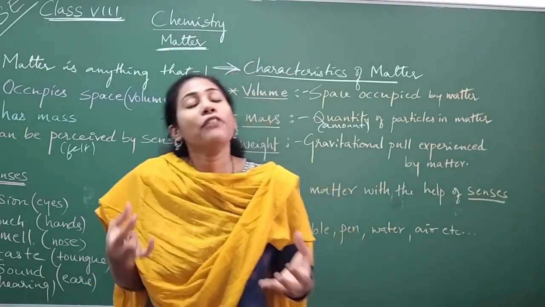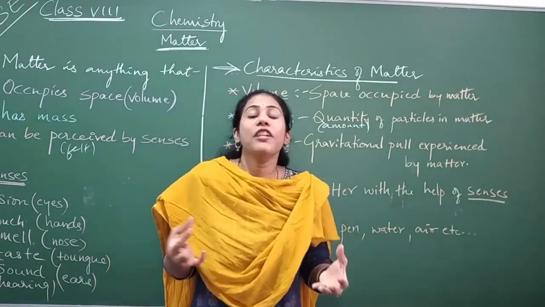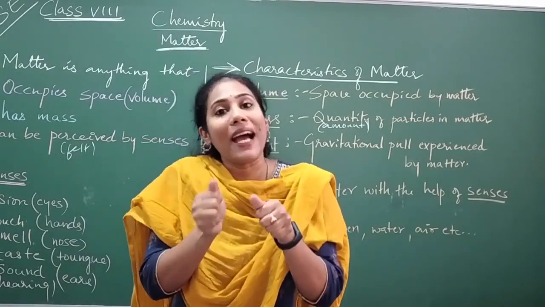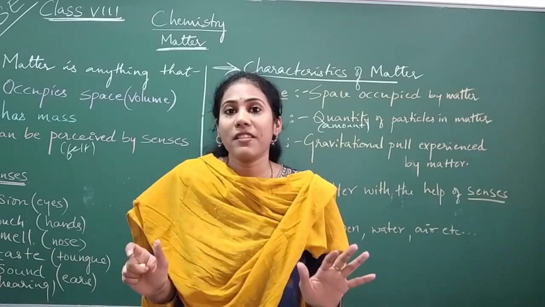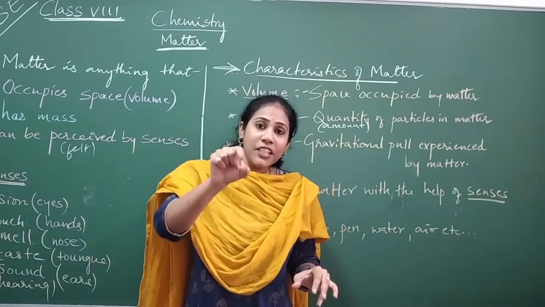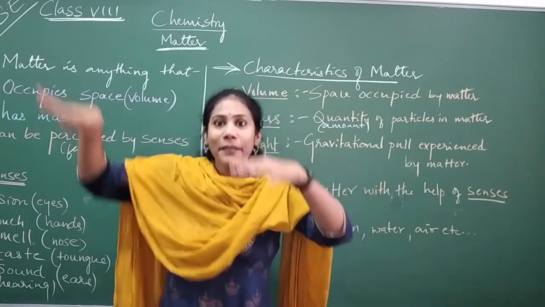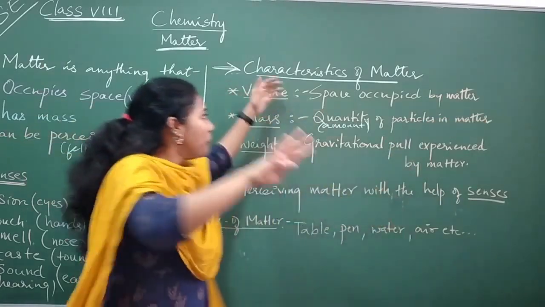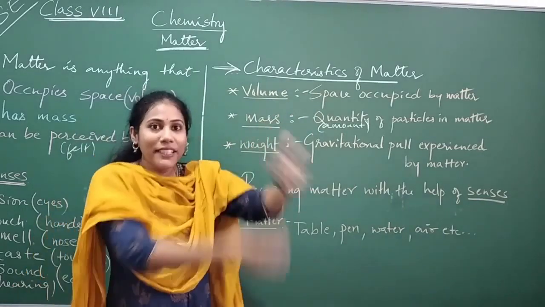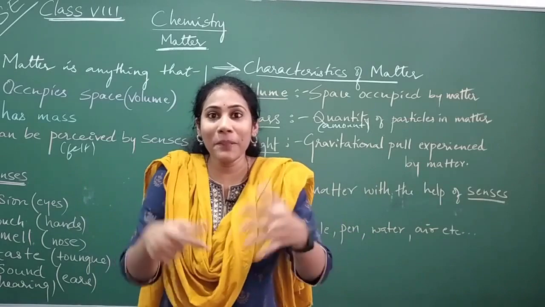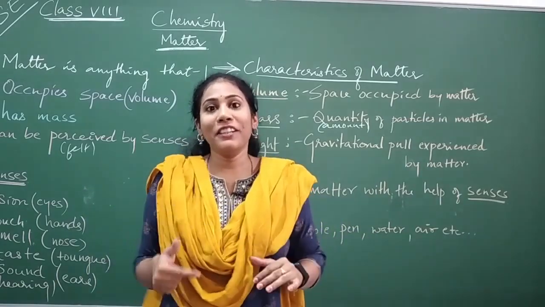So we have a force called gravitational force that is holding every matter present in the universe. If that gravitational force was not there, what would happen? I might keep flying in the air, or the board would keep flying in the air. And nothing would be in an orderly way in the universe.